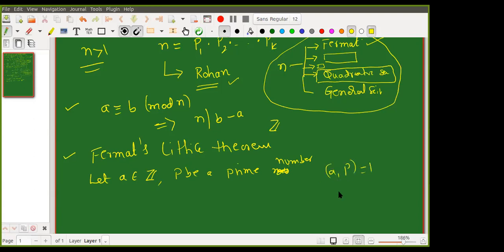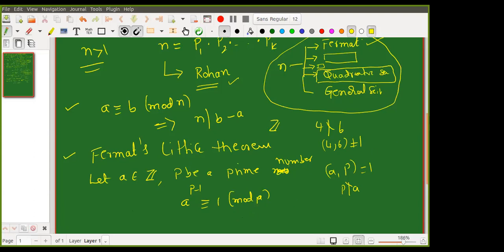Then A raised to P minus 1 is congruent to 1 mod P. The condition is that GCD of A and P is 1, which is also equivalent to P not dividing A in this particular case. See, 4 also does not divide 6, but the GCD of 4 and 6 is not 1. But for primes, these two are equivalent. So if P does not divide A, then A to the power P minus 1 is congruent to 1 mod P. Good.